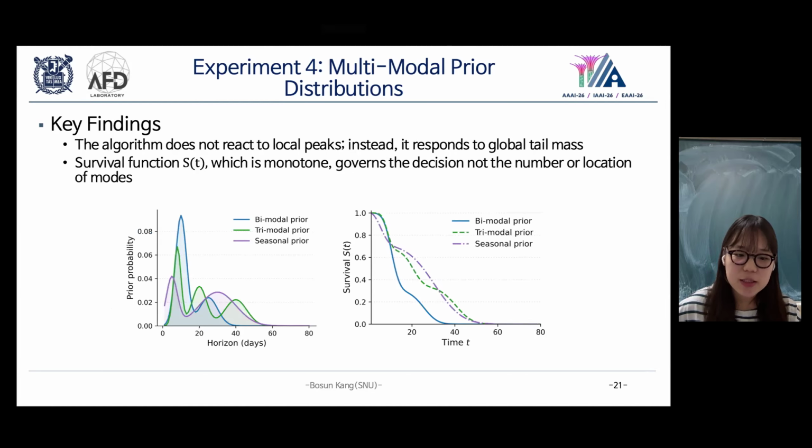The key finding is that multimodality does not affect the decision. The algorithm does not respond to the peaks in the distribution. Instead, the decision is governed entirely by the survival function S of t, which is monotone. Therefore, the number and location of modes does not change the threshold.